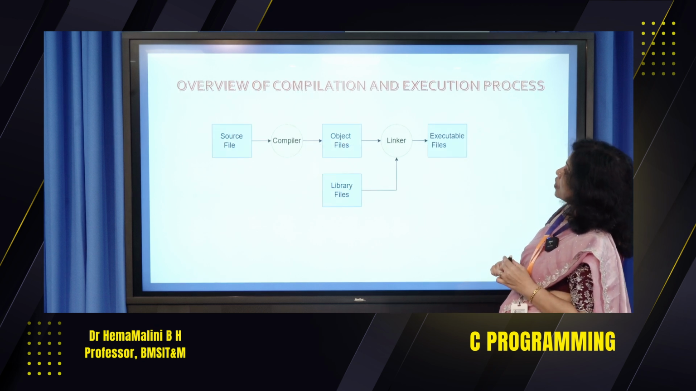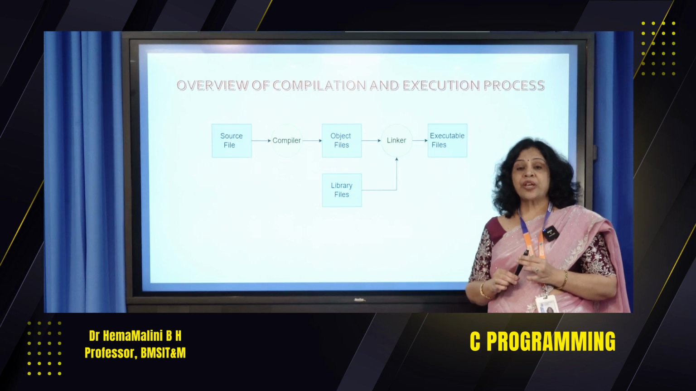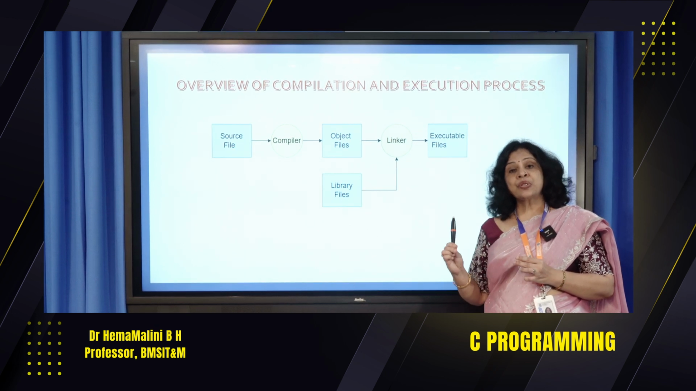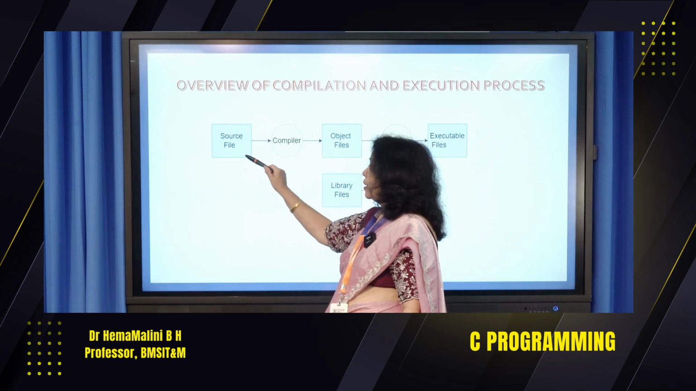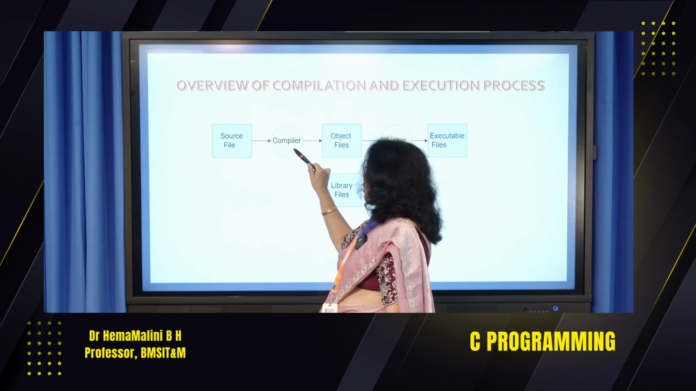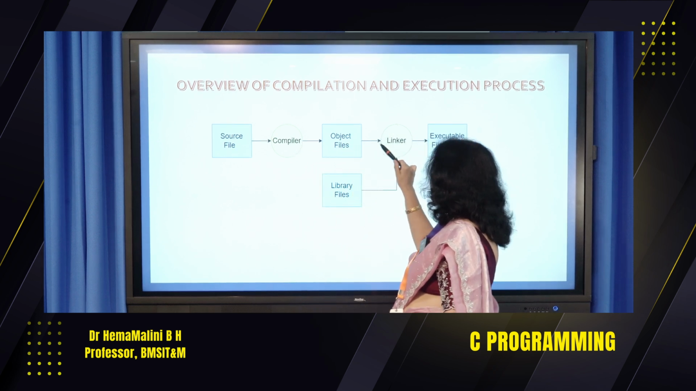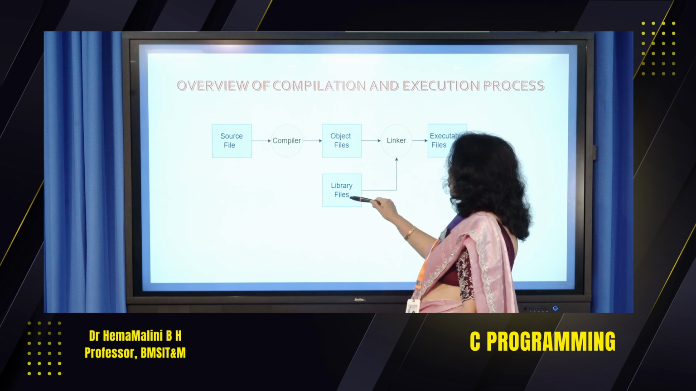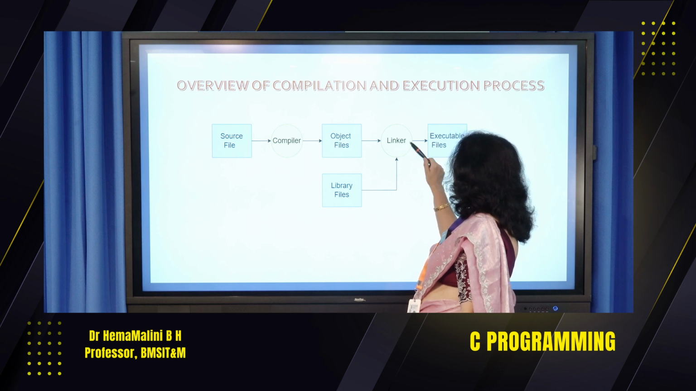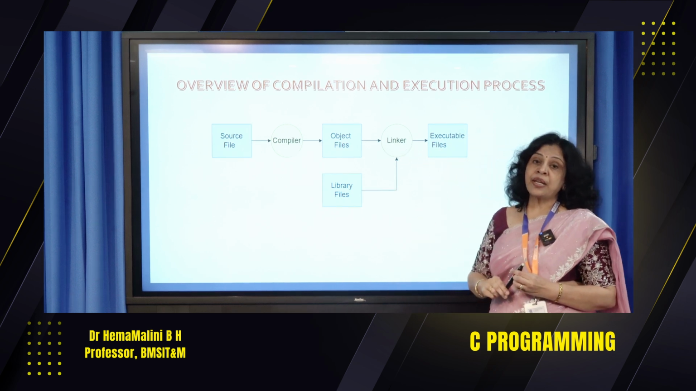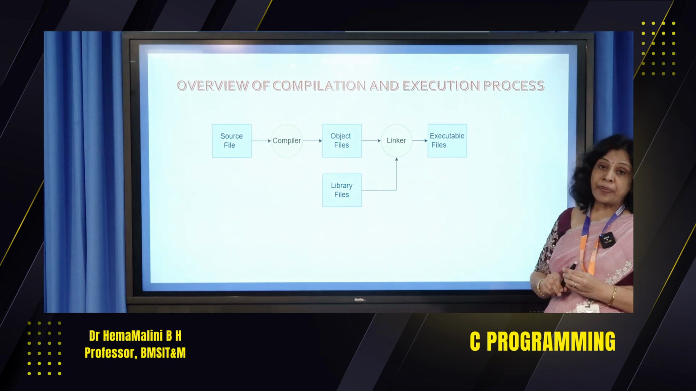Now, an overview of the compilation and execution process. What exactly happens when we compile a program? This is just an overview. We have a source file which we give to the compiler. The compiler creates the object files, which are connected with the linker. The object file and library file put together are given to the linker, which will generate the final executable file. So this is the process of compilation.